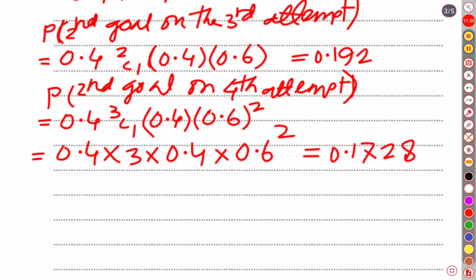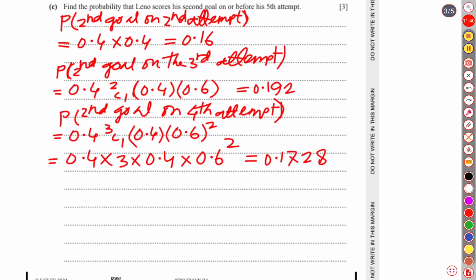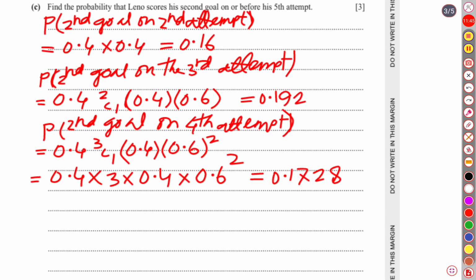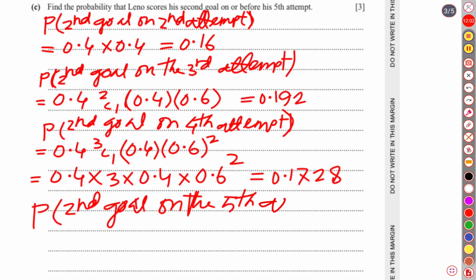Well, then the final possibility is that he might succeed on the fifth attempt. Probability of second goal on the fifth attempt. On the fifth attempt, second goal means on the fifth attempt there was nothing but success.